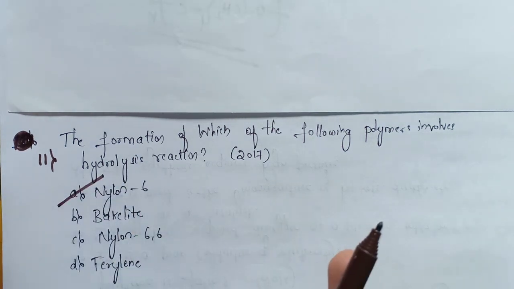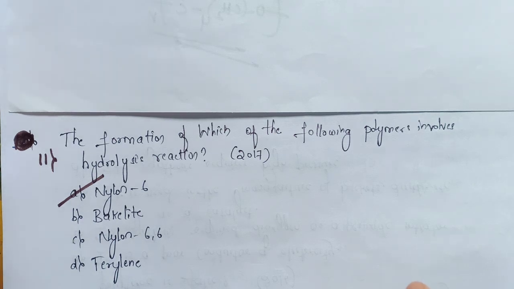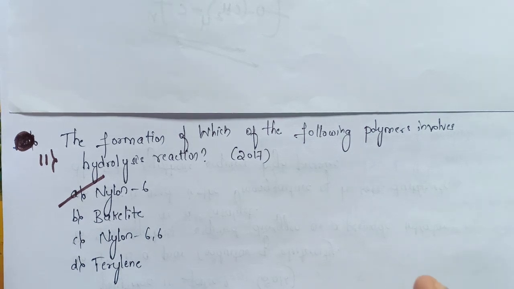Nylon 6 is prepared by the polymerization of caprolactam. We already know it. It is the ring opening polymerization of caprolactam at high temperature and high pressure. So the caprolactam is first hydrolyzed with water to form amino acids, which on heating undergo polymerization to give nylon 6. So now let's write this reaction.